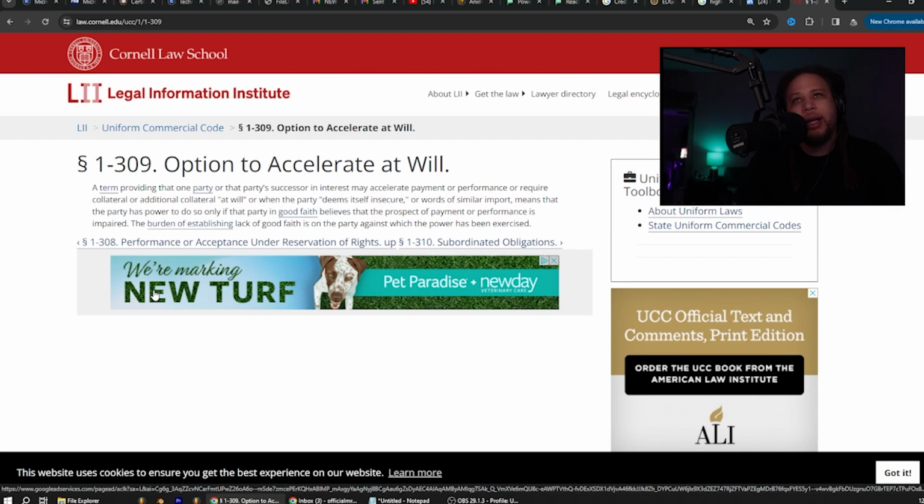A term providing that one party or that party's successor in interest may accelerate payment or performance or require collateral or additional collateral at will, or when the party deems itself insecure, or words of similar import means that the party has power to do so only if that party in good faith believes that the prospect of payment or performance is impaired. The burden of establishing lack of good faith is on the party against which the power has been exercised.